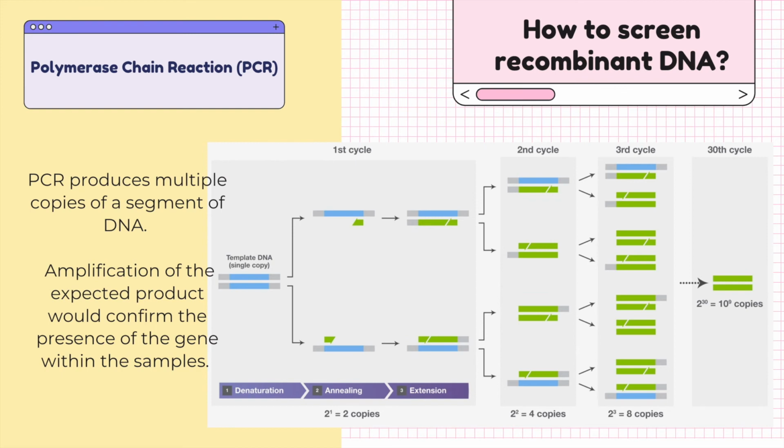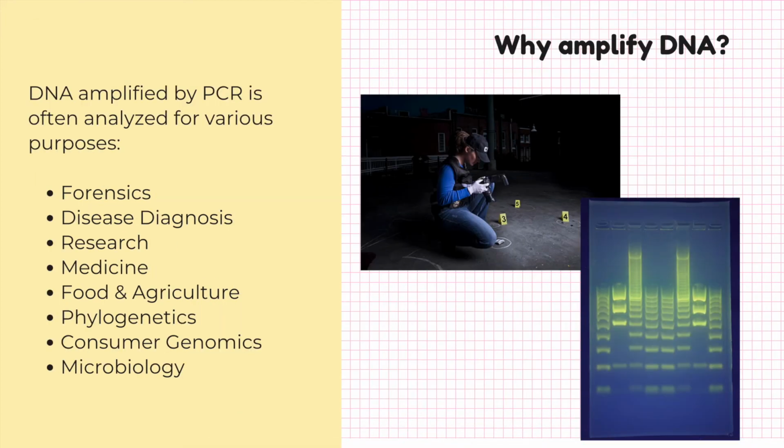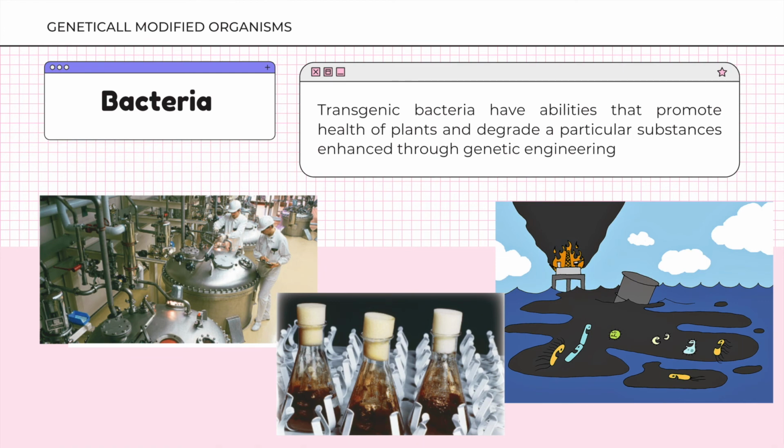In this diagram, you will notice that for every cycle of the PCR process, the number of DNA segments doubles. But why do we need to make multiple copies of the DNA? DNA amplified by PCR is often analyzed for various purposes. Because so little DNA is required for PCR to be effective, it is commonly used as a forensic method for analyzing DNA found at crime scenes, with only a drop of semen, a flake of skin, or even the root of a single hair. Let us now identify organisms whose DNA has been altered using genetic engineering techniques.